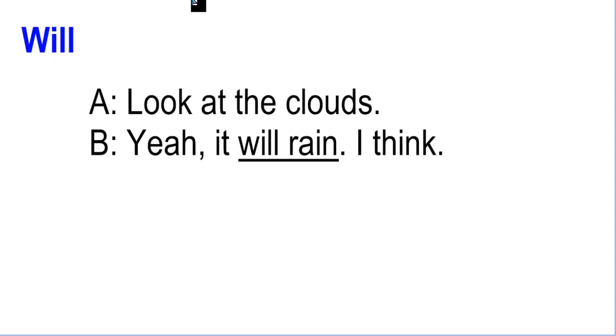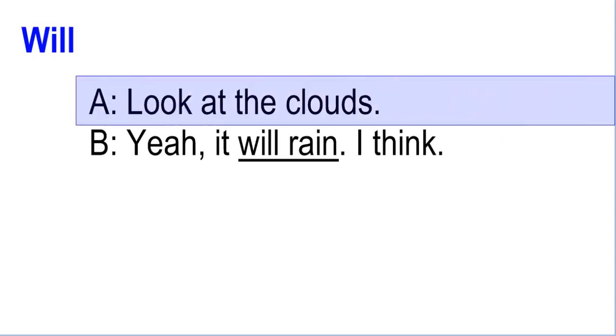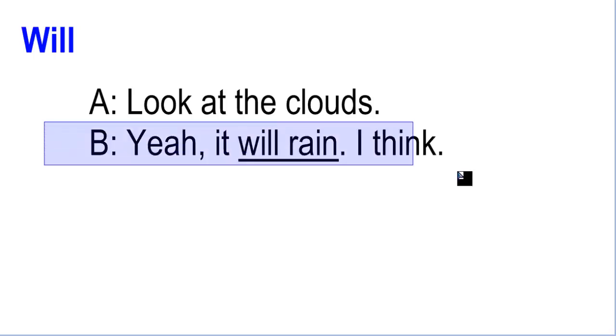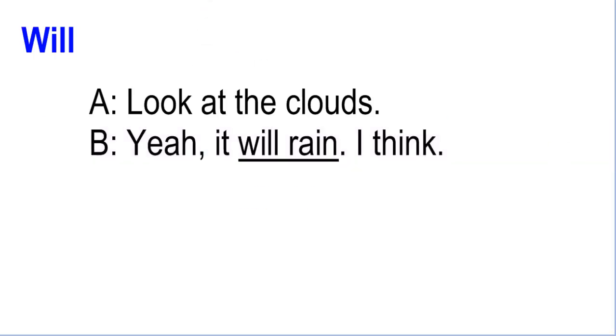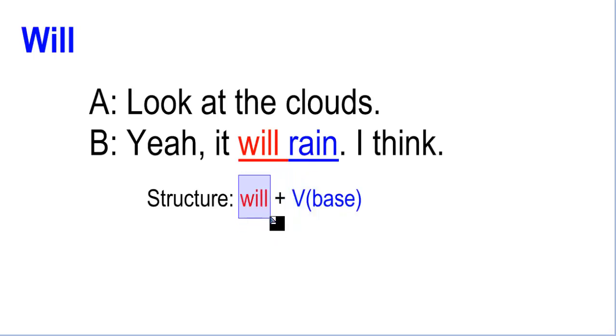Now, there's another way to use will also for future. Look at the clouds. Okay, let's imagine you're with your friends in the park and you look up in the sky and you say, hey, look at the clouds. And your friend tells you, yeah, it will rain, I think. That's my opinion. I think it will rain. So you see the structure is the same, the modal verb will, and the verb in base form. Okay, the original verb as it is.